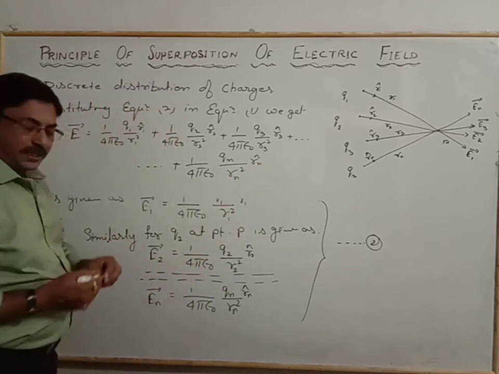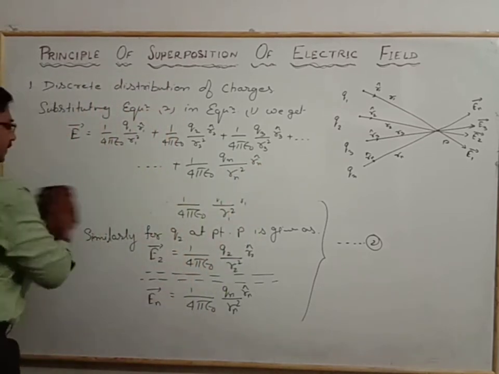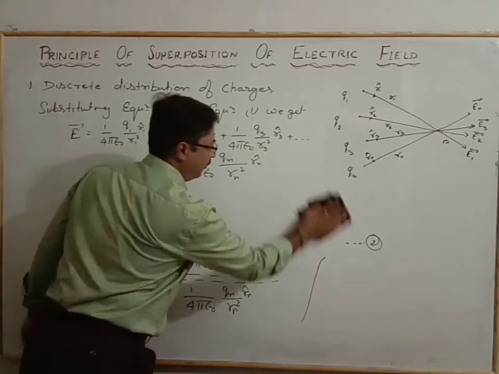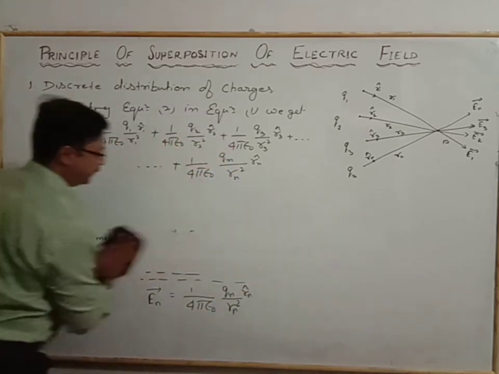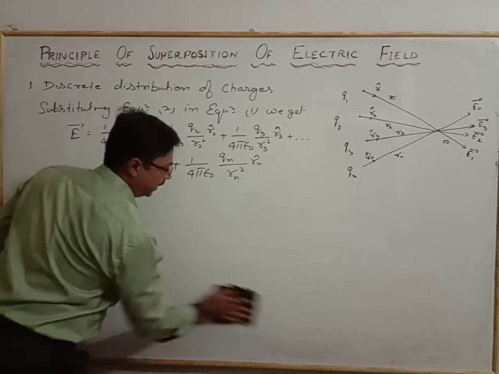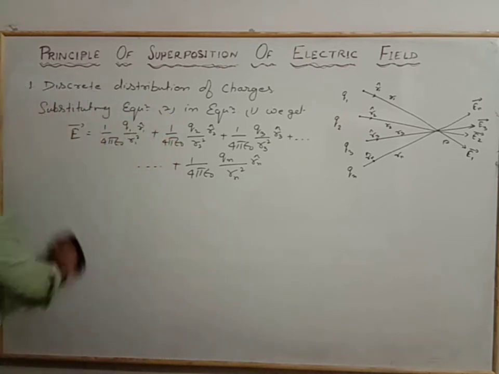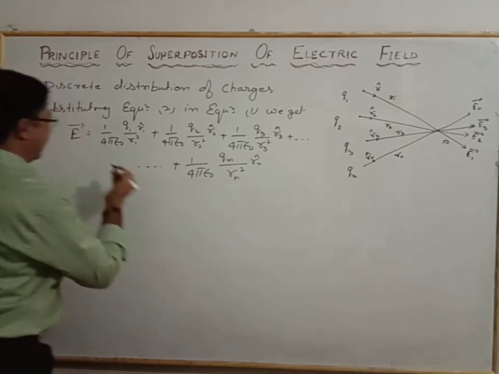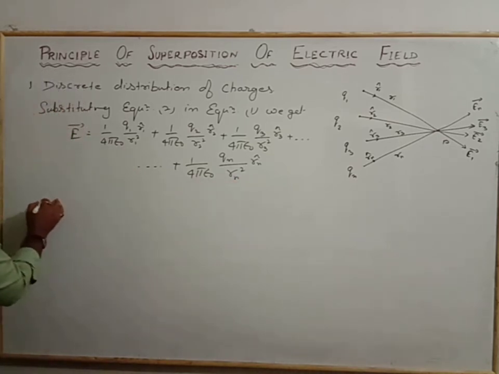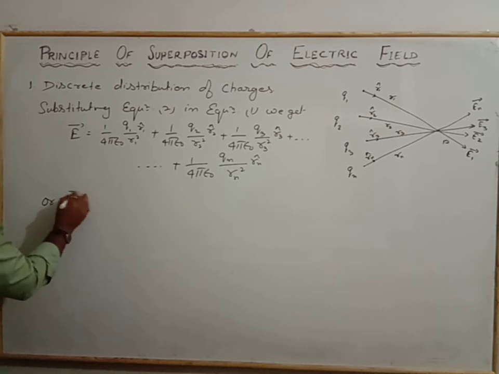So this is the arrangement where we see the sum total of all the fields due to the number of charges at a point, and that is the superposition. This superposition is due to the discrete distribution of the charges. Now we write this relation in other ways also, that is E vector is equal to